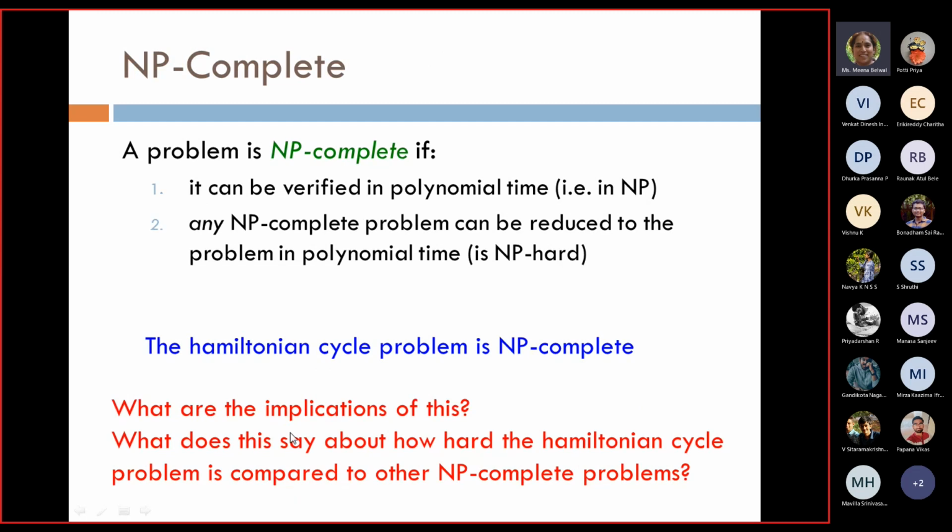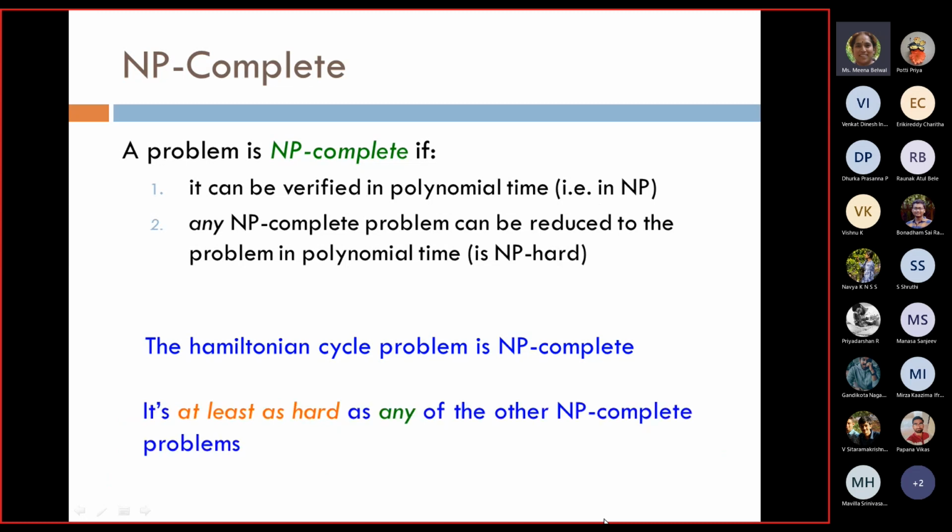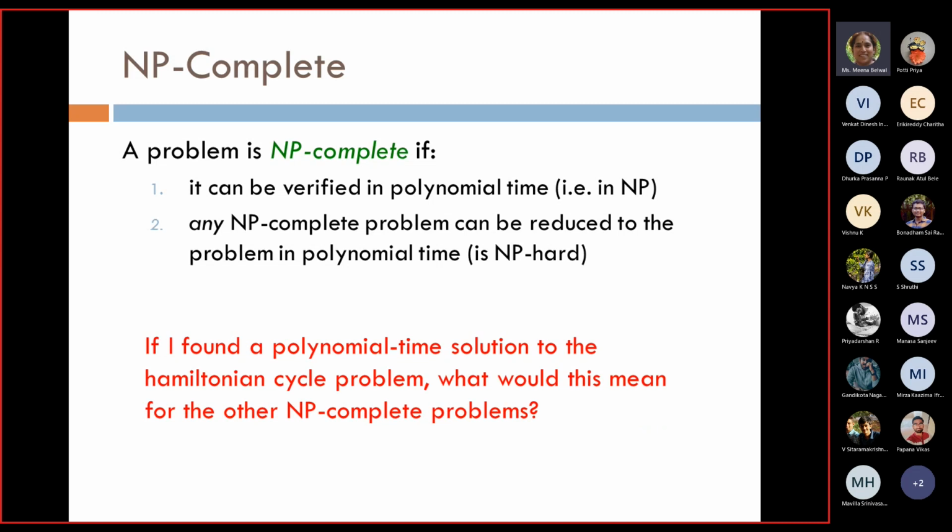Okay, what does this say about how hard the Hamiltonian cycle problem is compared to other NP complete problems? That's the implication. We say that it is at least as hard as any of the other NP complete problems. What is the meaning of NP hard? It is at least as hard as any of the other NP complete problems. That is the meaning.